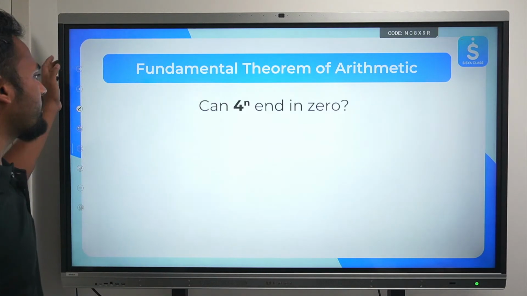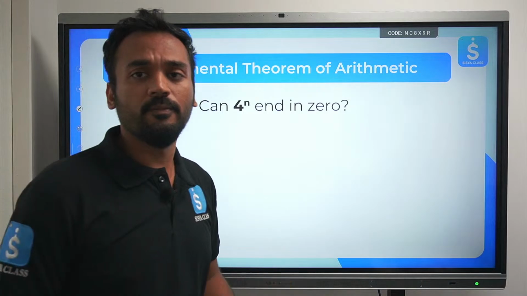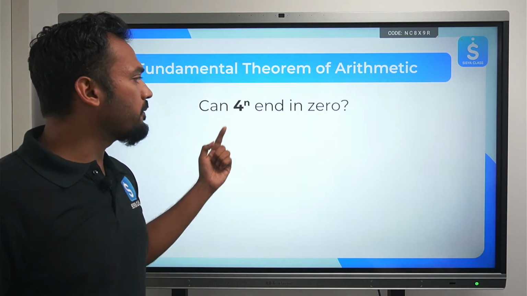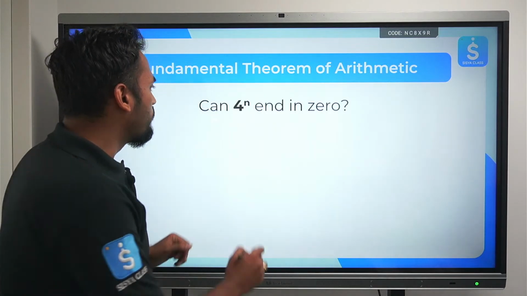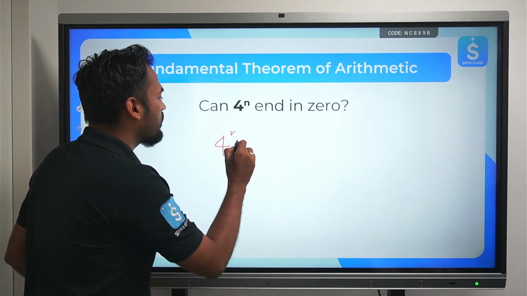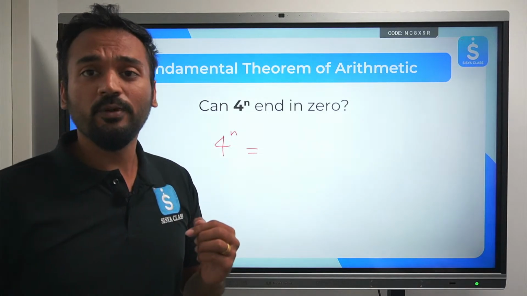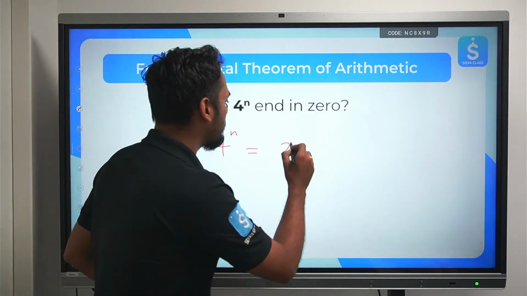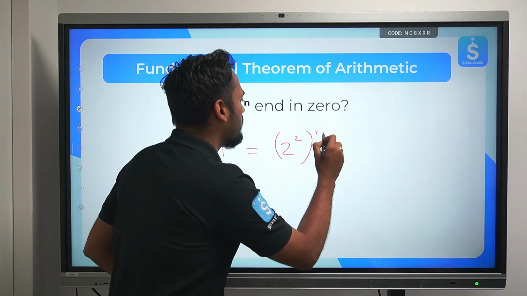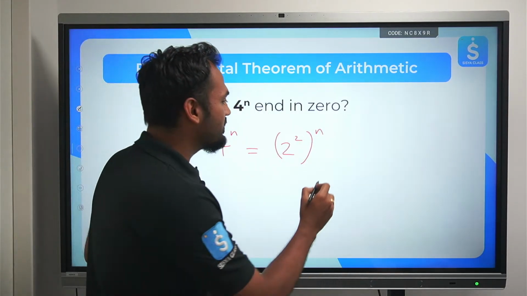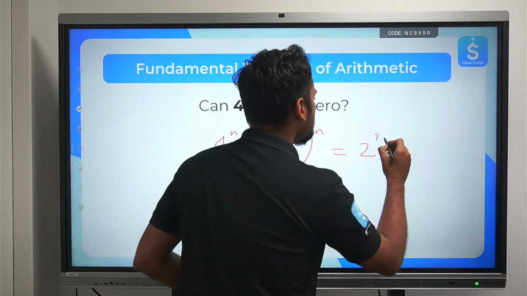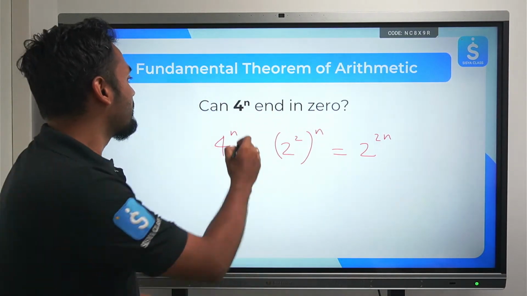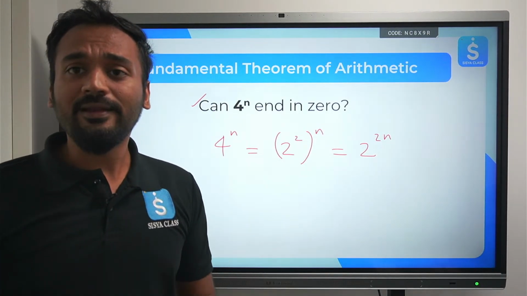Now let's move ahead and build on this concept. Let's see one example. The question says, can 4 to the power n end in 0? So 4 to the power n can be expressed in this way. All of you would know from the law of exponents that we can write it using the power law like this. 4 can be written as 2 squared, to the power n. Now we can multiply these 2 powers, and I can write this as 2 to the power 2n. Everyone agrees with me? Till here everyone is clear, but how to prove, or how to find, whether 4 to the power n ends in 0 or not?